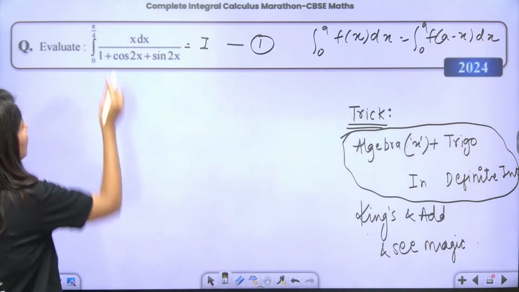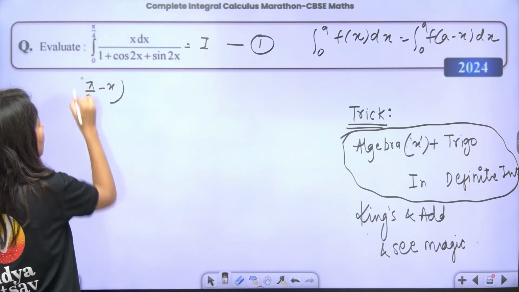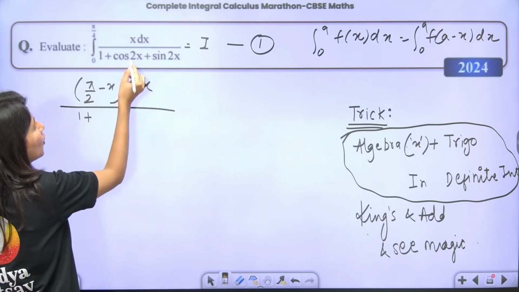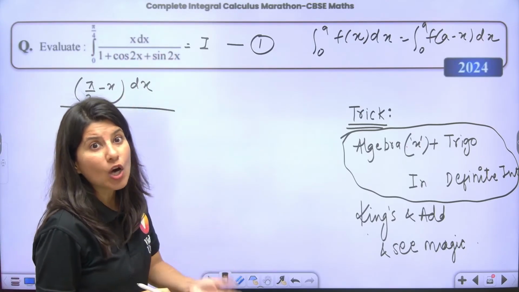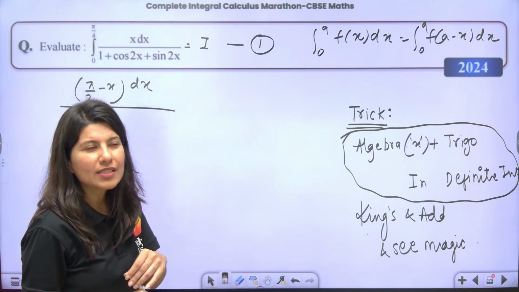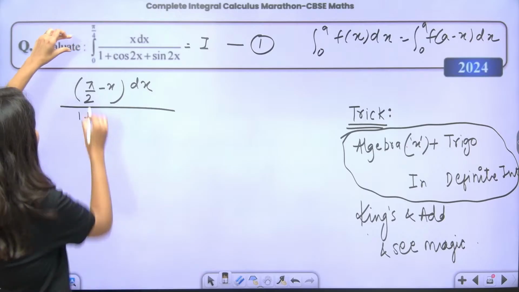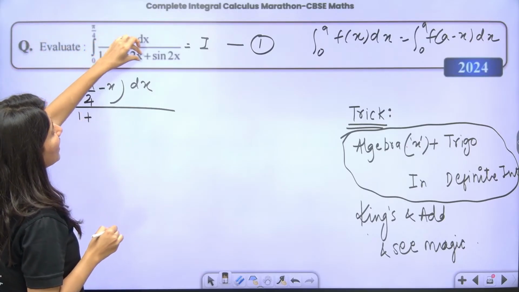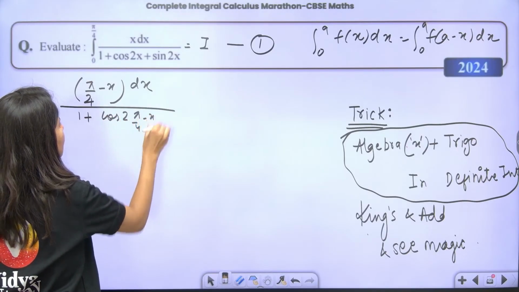Yes. So clearly this is x. Pi by 2 minus x dx upon 1 plus cos 2 times pi by 2 minus x. Sorry, this is pi by 4, right? Pi by 4. So cos 2 times pi by 4 minus x plus sin 2 times pi by 4 minus x.